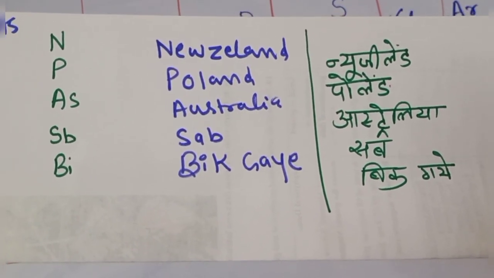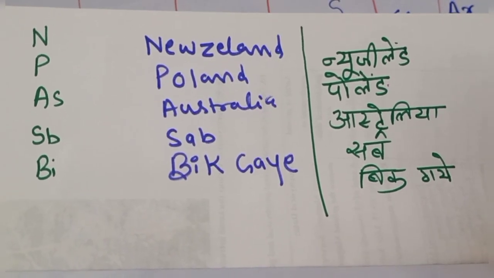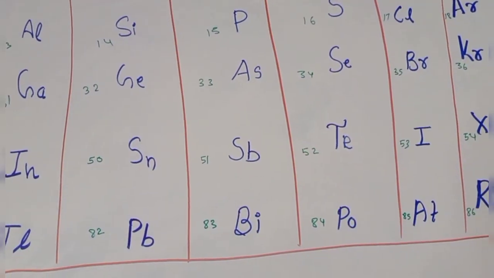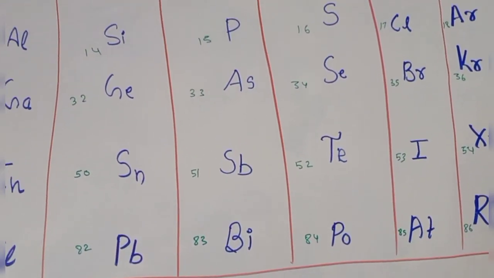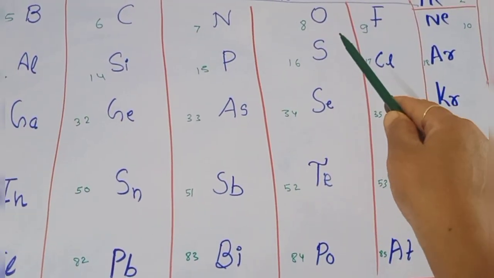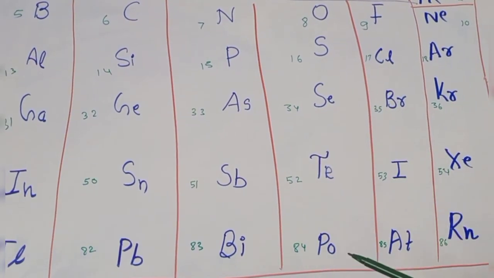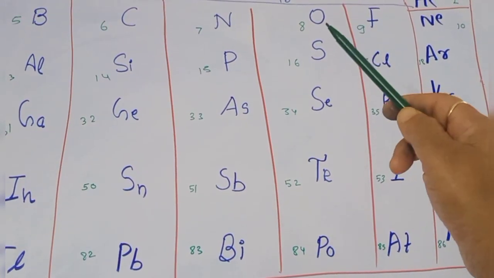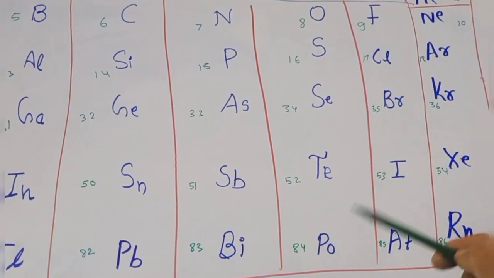Take the screenshot. In Hindi also you can write, in whichever language you are comfortable, and learn in that manner. The next family is our oxygen family. The oxygen family code is Old style se TPO. What is this? Oxygen, sulfur, selenium, tellurium and polonium.